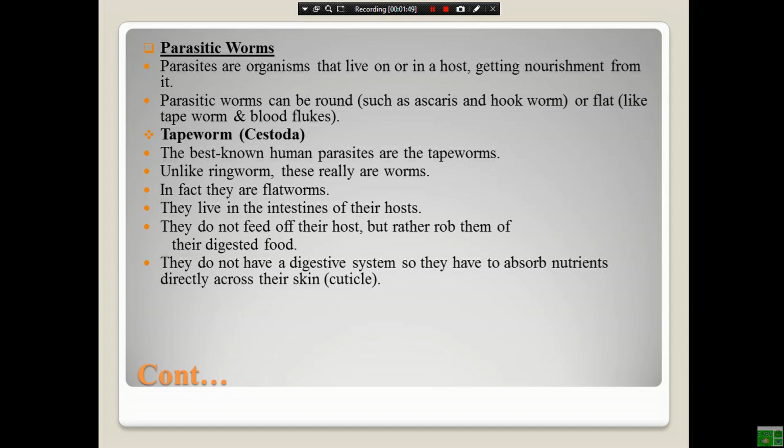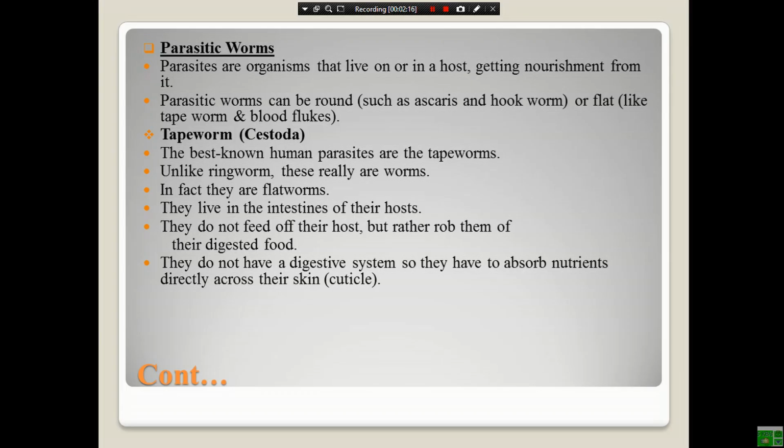In this lesson, we are mainly going to discuss tapeworm. Parasitic worms are parasites, organisms that live on or in a host, getting nourishment from it. Parasitic worms can be round, such as ascaris and hookworm, or flat like tapeworm or blood flukes. Let's discuss all about tapeworm.